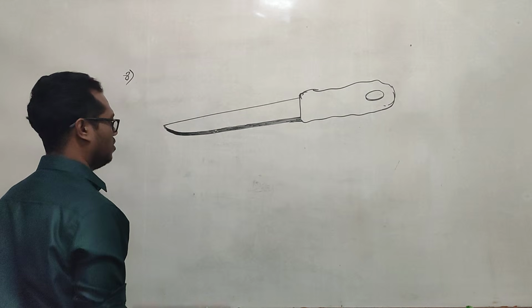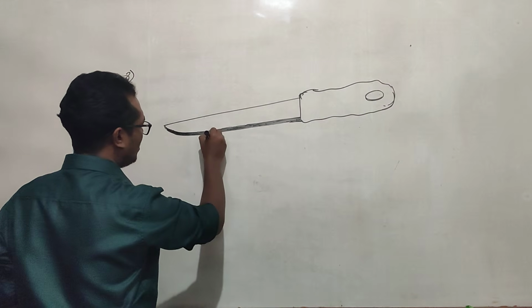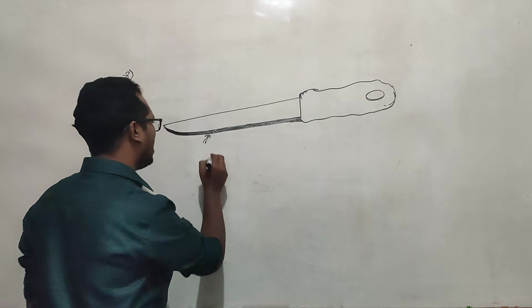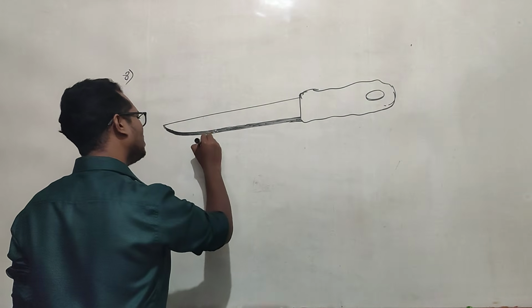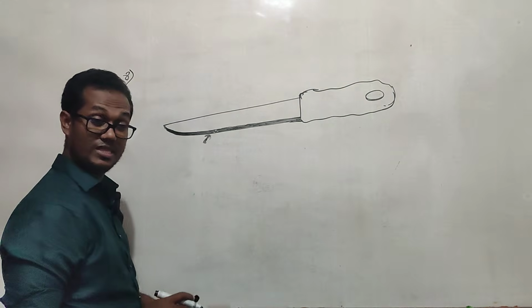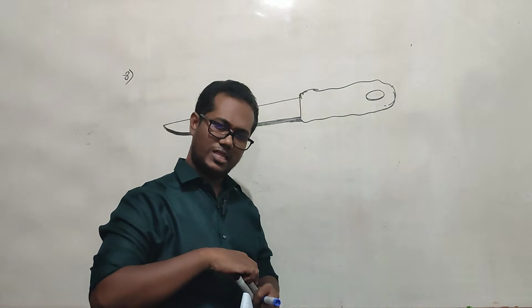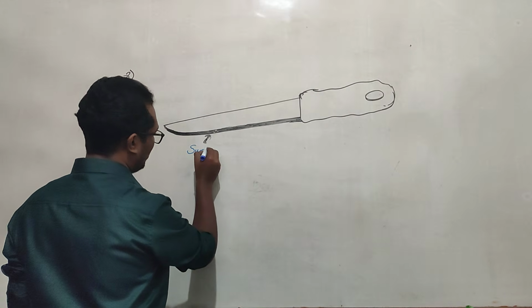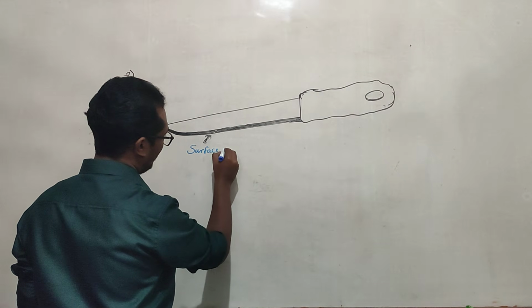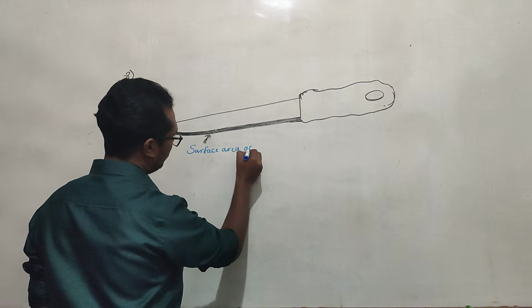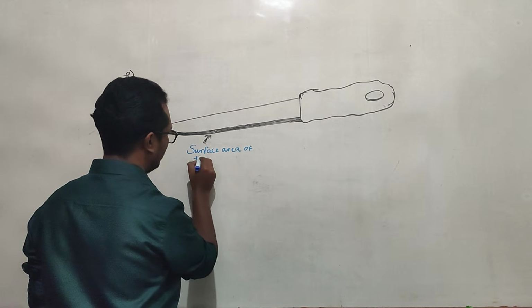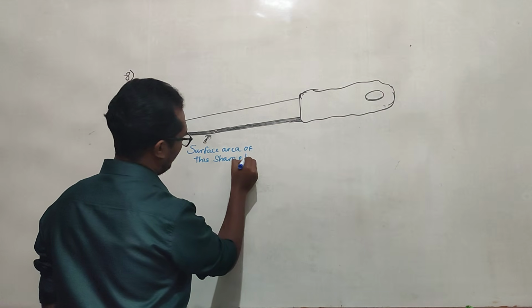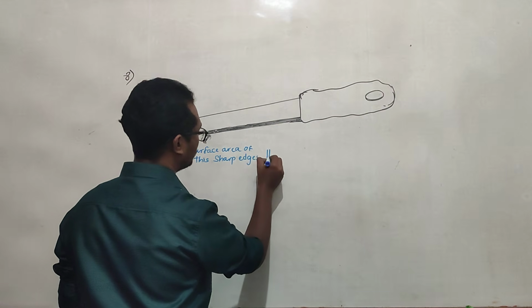Why? This area, they have a very, very thin surface. That means the surface area of this sharp edge is reduced.